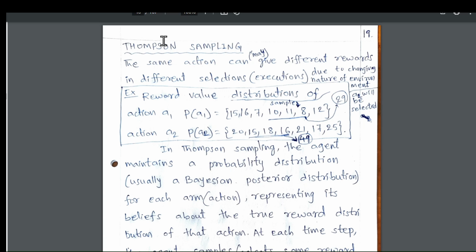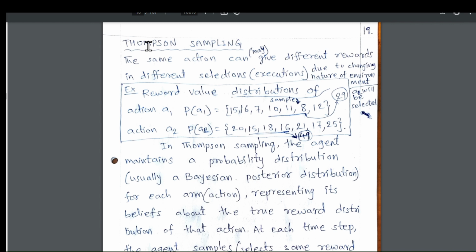In this video, we are going to discuss Thompson sampling, a popular algorithm in reinforcement learning for solving multi-armed bandit problems. Why are we using Thompson sampling? It is relatively simple to implement, and it is also optimistic, meaning that it explores actions that have high potential for reward. Also, for regret minimization, Thompson sampling has been shown to achieve near optimal regret bounds.